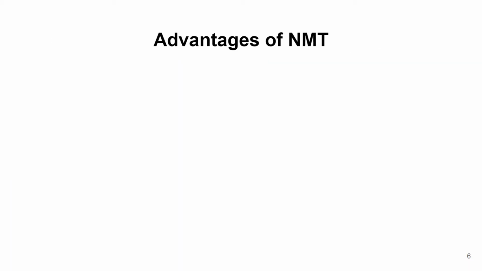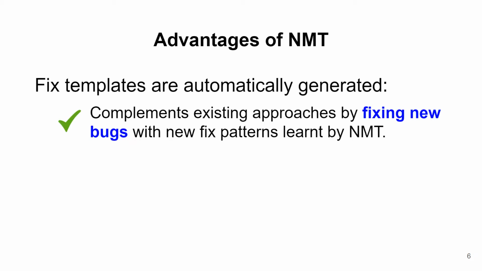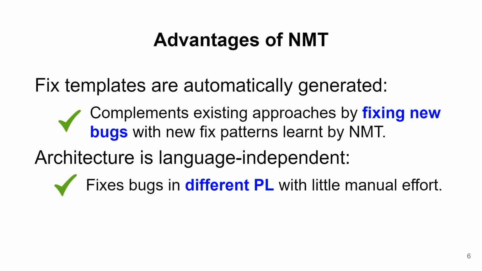Compared to traditional approaches, neural machine translation has the following two advantages. First, the fixed patterns are automatically discovered from a large training set. Therefore, the model can fix bugs existing approaches cannot, despite years of research on manually defined patterns. Second, the neural machine translation architecture is not language dependent, so it can be adapted to different programming languages without much effort.